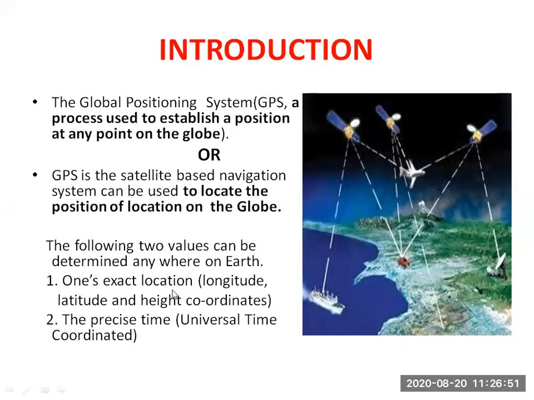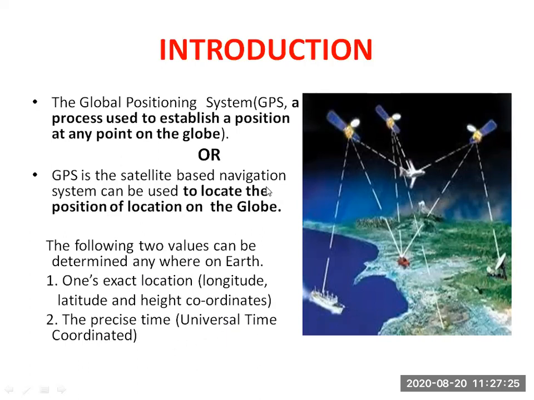Using GPS technology, what are we calculating, what are we finding? See, number one is the exact location. Exact location means longitude, latitude and height. Three coordinates we are finding as our location. And second is the precise time. At what time? Universal Time Coordinated.